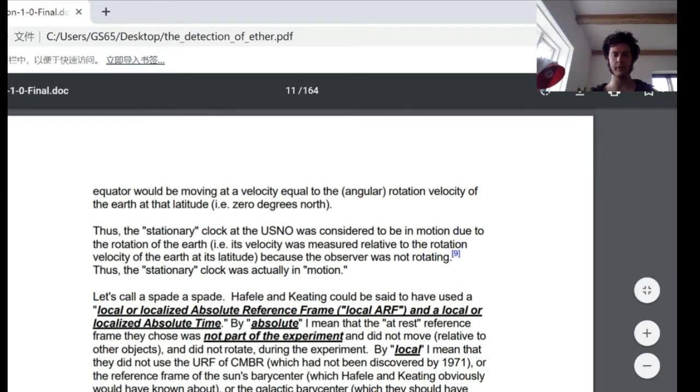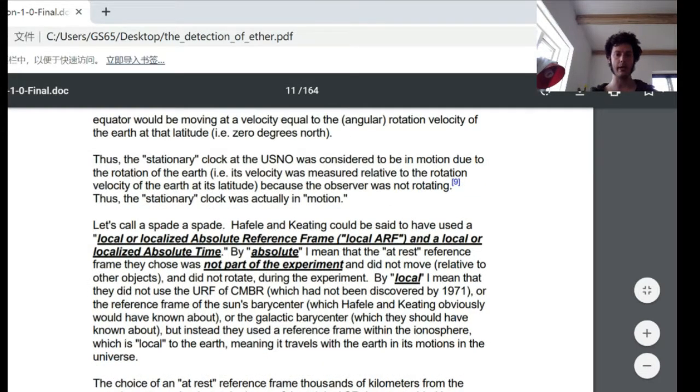Thus, the stationary clock at the US Naval Observatory was considered to be in motion due to the rotation of the Earth. That is, its velocity was measured relative to the rotation velocity of the Earth at its latitude, because the observer was not rotating. Thus, the stationary clock was actually in motion. Let's call a spade a spade.